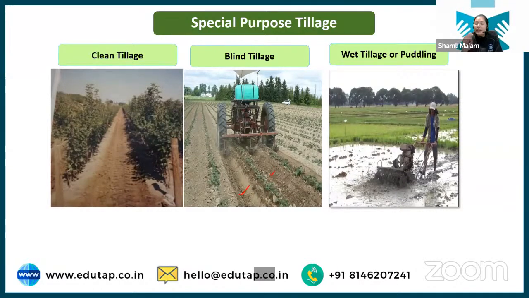Then we have wet tillage and puddling. Wet tillage and puddling is the practice which is used for rice. Here what we are doing, we are filling the field, or allowing a stagnant water condition over the field, and then doing the tillage operation, disturbing the soil. When this type of operation is done, that is known as wet tillage or puddling. The wet tillage because water is required here, and puddling is basically a term used for this type of tillage operation. Usually in rice this type of tillage is done, and when this puddling is over, after that we transplant the rice seedling over this piece of land.